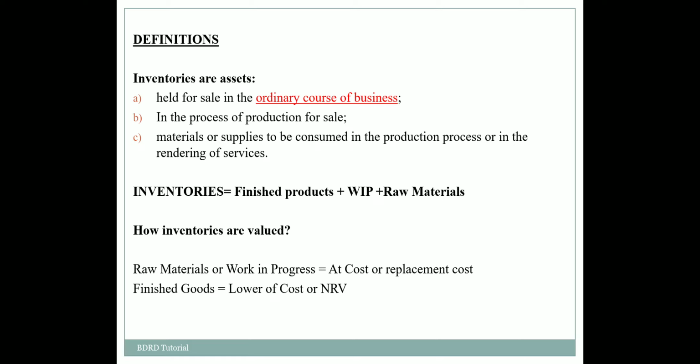As we know, inventories consist of raw materials, work in progress or finished goods. The measurement of inventories in the form of raw materials or work in progress should be at cost or replacement value.